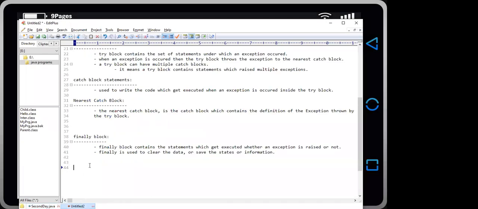Now come to the fourth thing, which is the throw statement. Throw statements are used to forcefully throw an exception. Why do we use the throw statement? The throw statement is used to forcefully throw an exception. Okay.